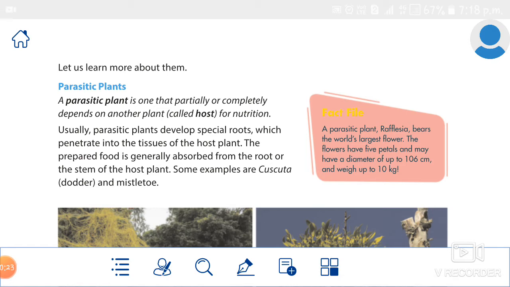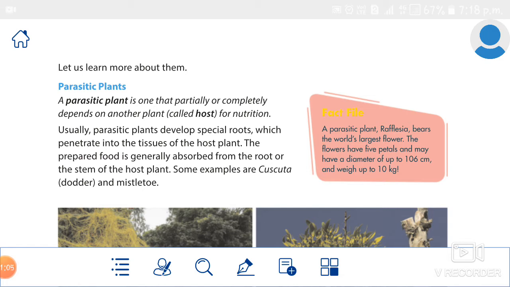This parasitic plant has a special type of roots called haustoria. What's the name of the root? Haustoria. These roots penetrate into the host plant. What is meant by penetrate? Pass through or get into the plant and absorb nutrients and water from the host plant. Understand that?